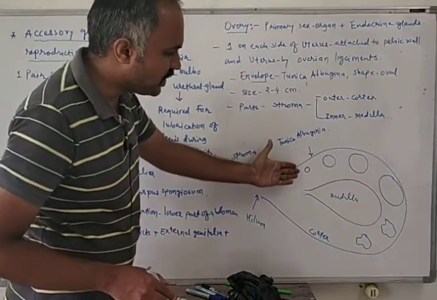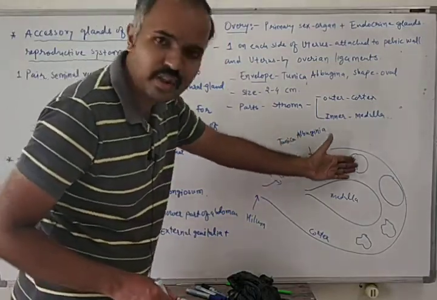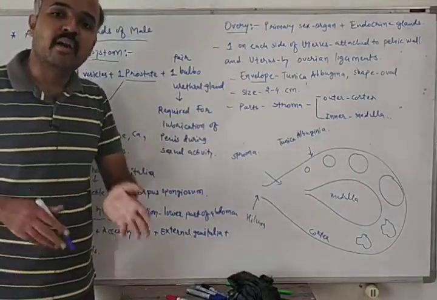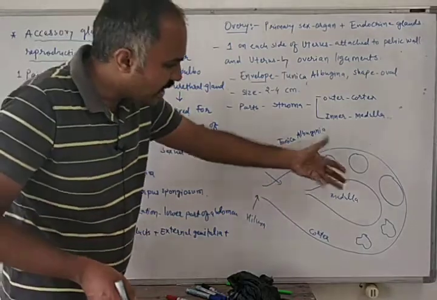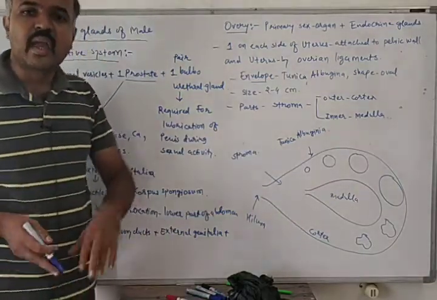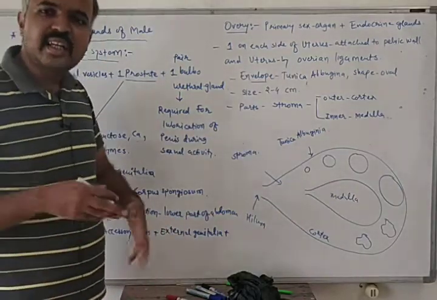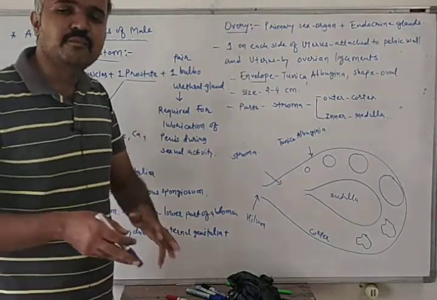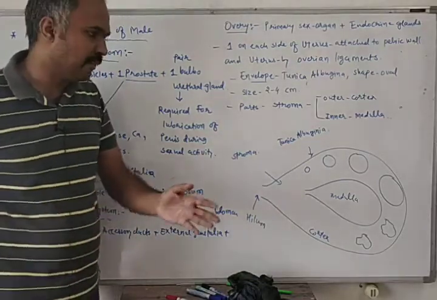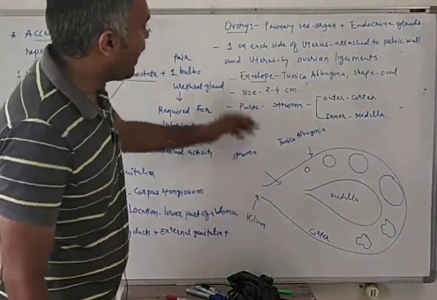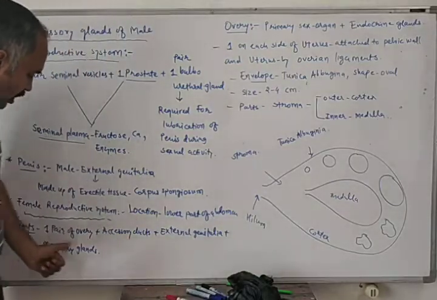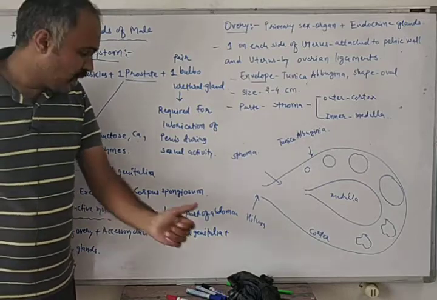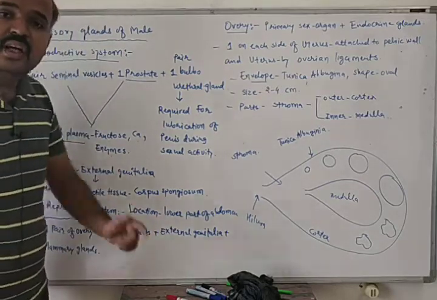So the Graafian follicle will rupture on the 14th day of the menstrual cycle, and then it will get converted into corpus luteum, which may degenerate after the 7th day of ovulation, or it may persist for 3 months. We will talk about that later. So this is all about the ovary and its structure, and the introduction of the female reproductive system. We will talk about accessory ducts in the next slide.